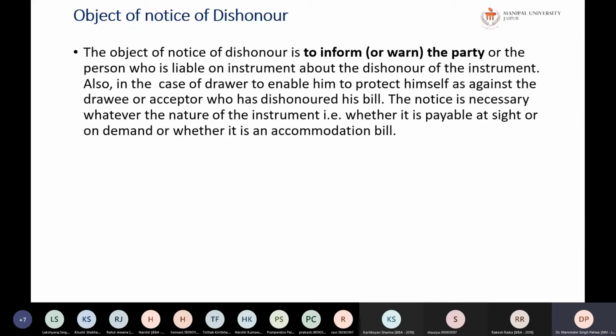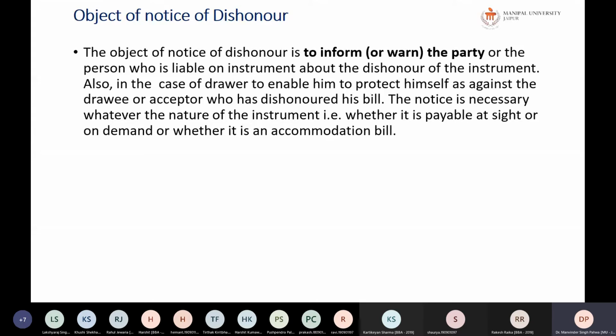Why is notice of dishonor given? The object of the notice of dishonor is to inform or warn the party or person who is liable on the instrument about the dishonor of the instrument. He must know about it. Also, in the case of the drawer, it enables him to protect himself against the drawee or acceptor who has dishonored the bill. So the notice is necessary.